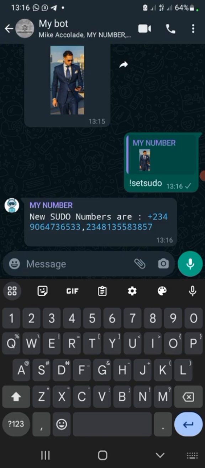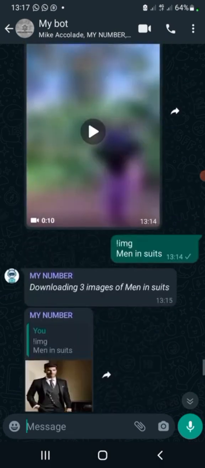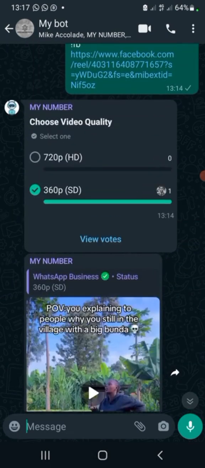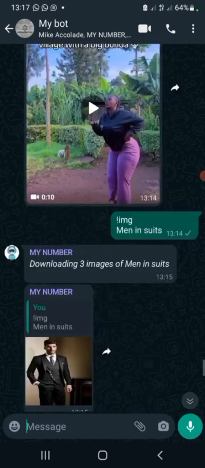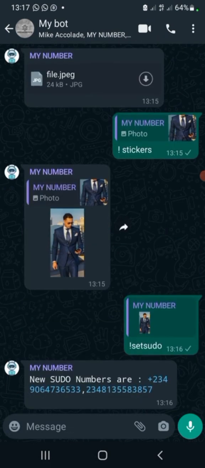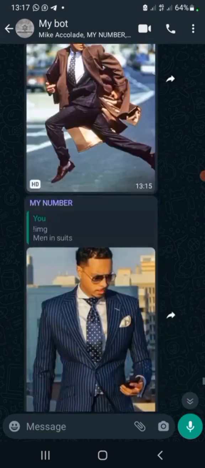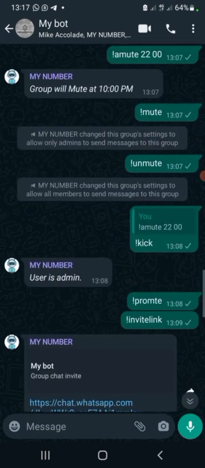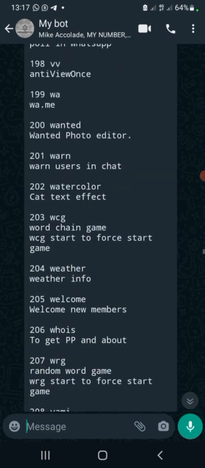On Koyeb, if you want to do it on Koyeb, I added just one number. You go to Koyeb and add your number using comma, add other people's numbers, people that you want to be controlling your bot, or if you have more than one number, you can be using all those numbers to control your bot, the way I'm using my main number to control my bot now. All right, so this is very simple. If you go back to Koyeb now and check, this number that I added there would have been included as a sudo, although it's the owner, it's the bot itself.